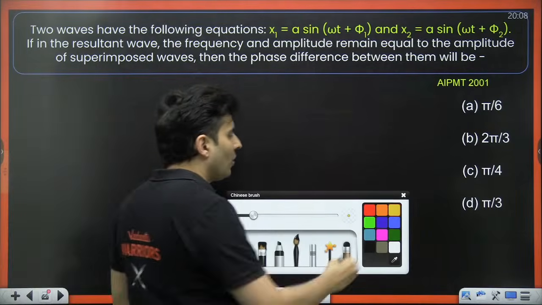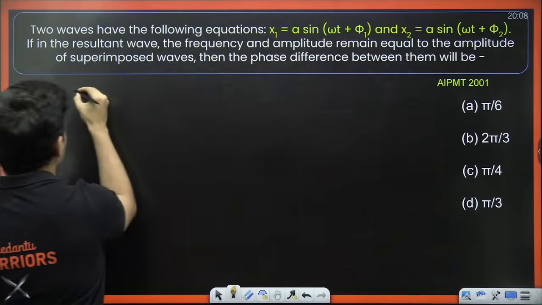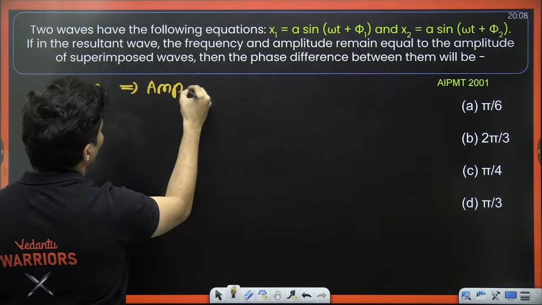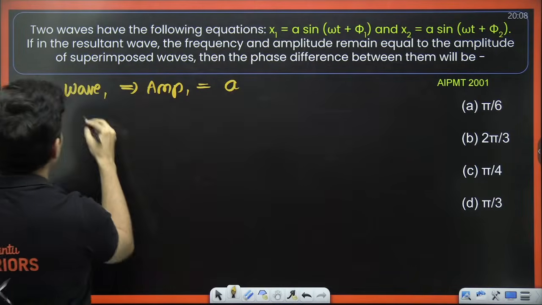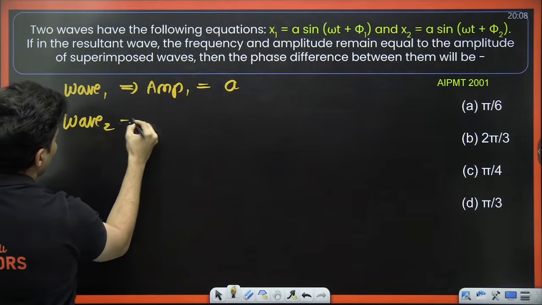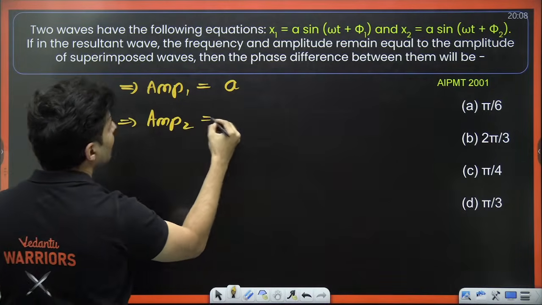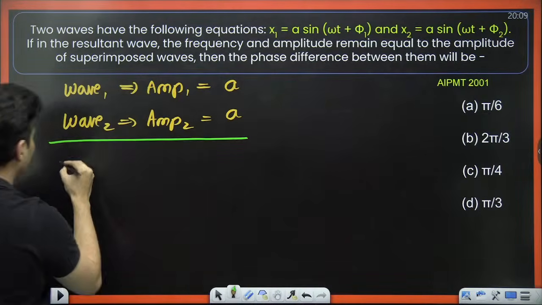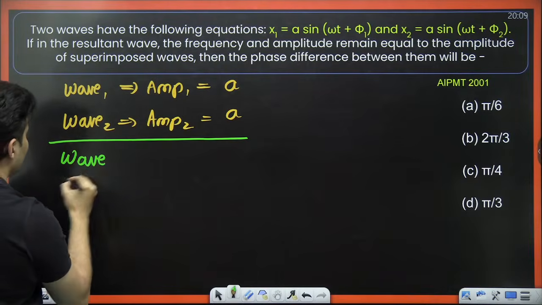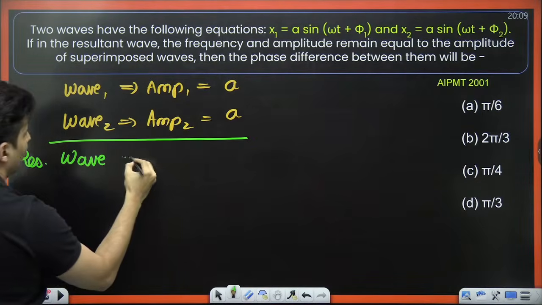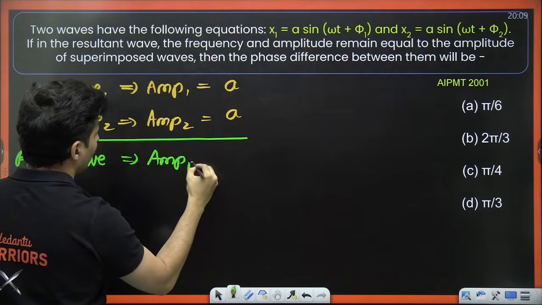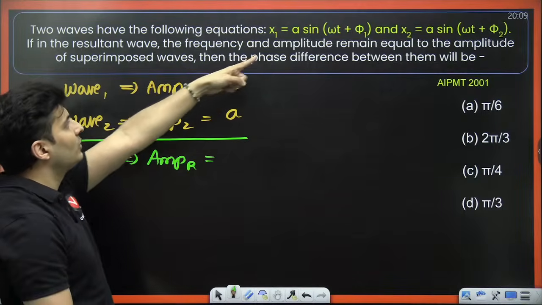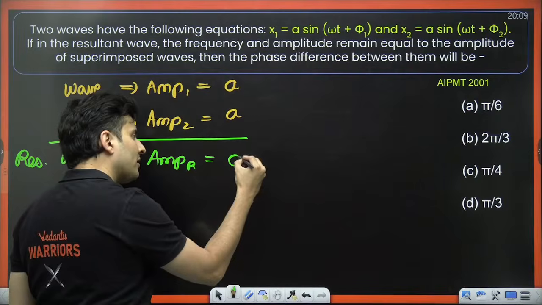Okay. Now concentrate your attention on x1. For wave number 1, what is the amplitude equal to? Amplitude 1 equal to, I think it is A. For wave number 2, what is that second wave's amplitude equal to? That is also A. What about the resultant wave? The resultant wave's amplitude, how much is it? The resultant wave amplitude is the amplitude of those imposed waves, meaning it is also A.